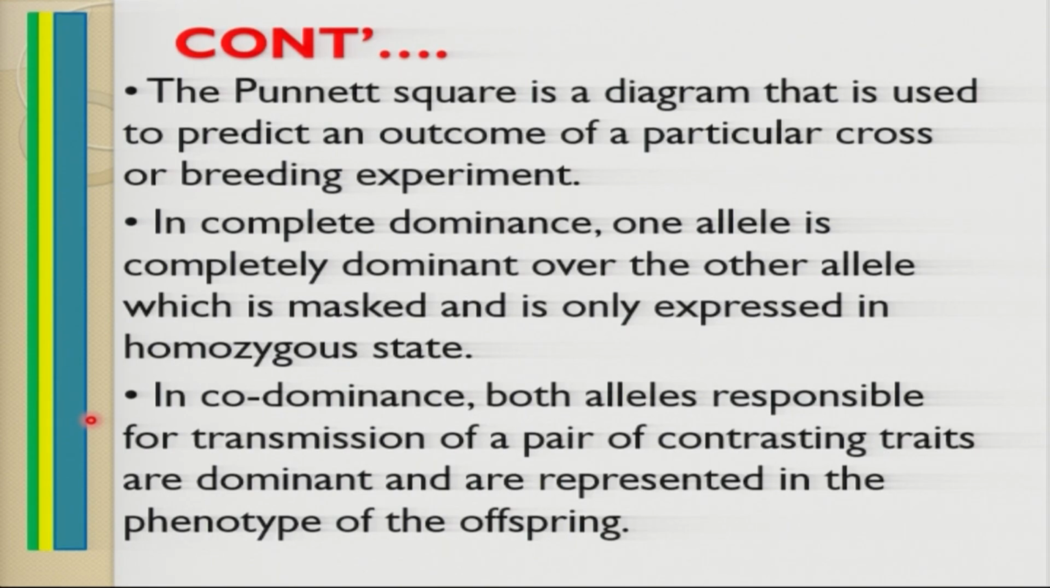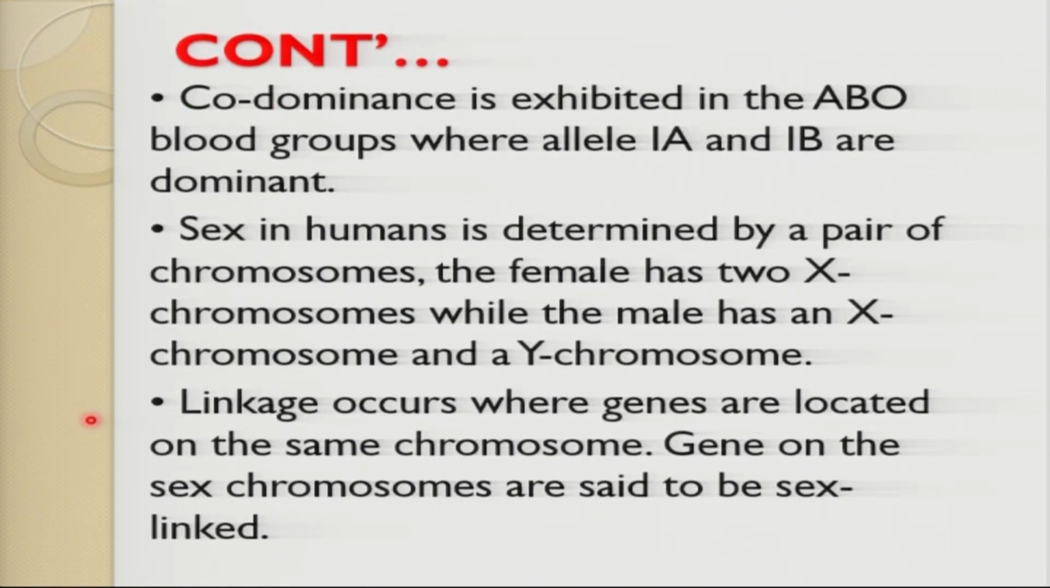We have codominance. Both alleles responsible for the transmission of a pair of contrasting characteristics are dominant and are presented in the phenotype of the offspring. What does it mean? It means that both alleles are fully expressed. That one is referred to as codominance. Codominance is exhibited in the ABO blood group system, where the alleles for antigen A and antigen B are dominant. Both of them are fully expressed.